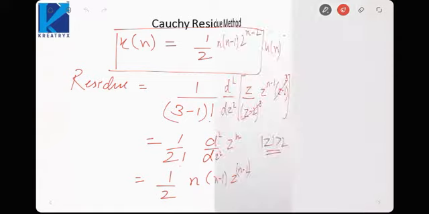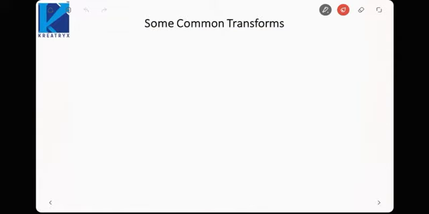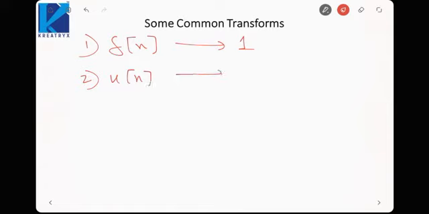So let us see some of the common transforms that you need to remember. First is the impulse function. The transform for the impulse function would be 1. Next is the unit step function. We saw for a^n u[n], a can be taken as 1 here, so 1 upon 1 minus z inverse, because there was 1 upon 1 minus a z inverse.